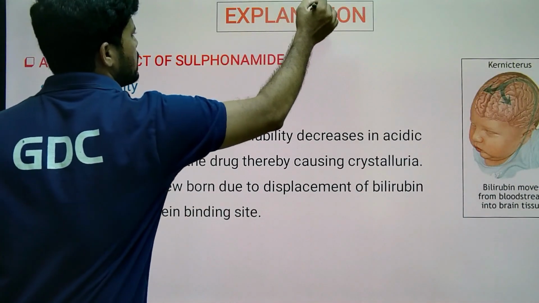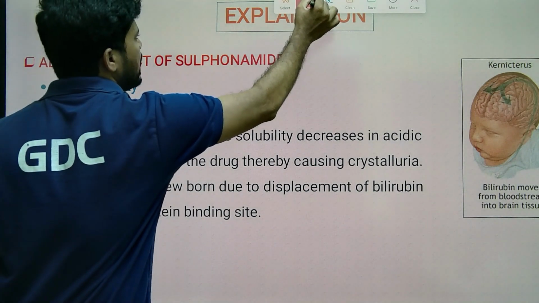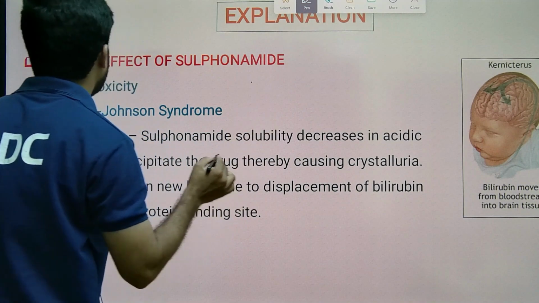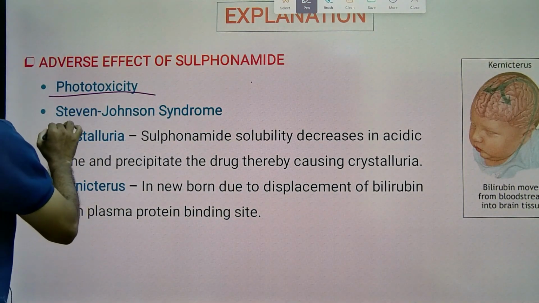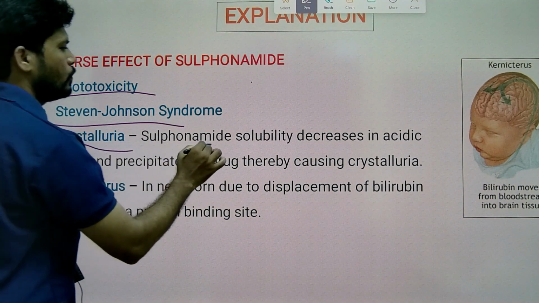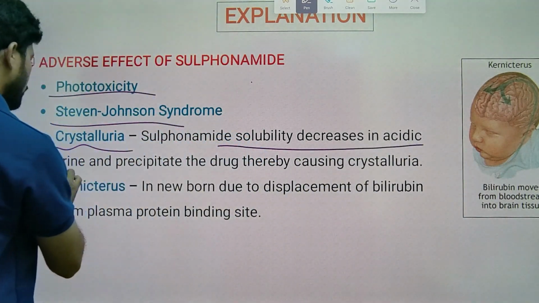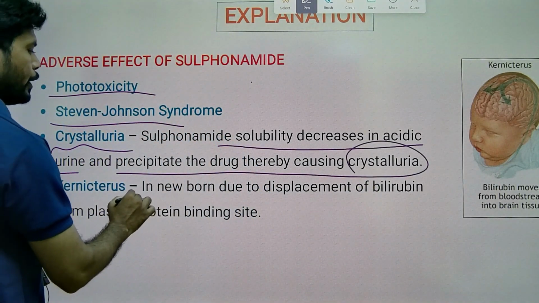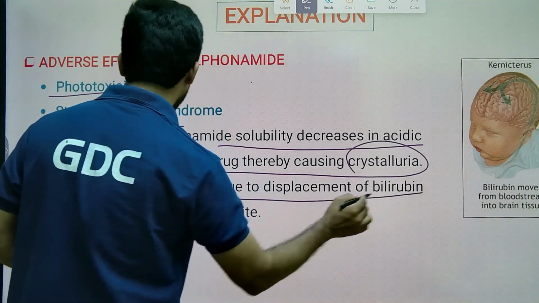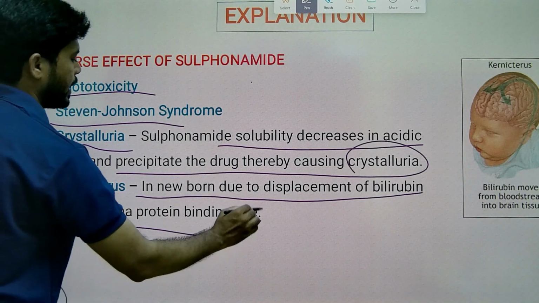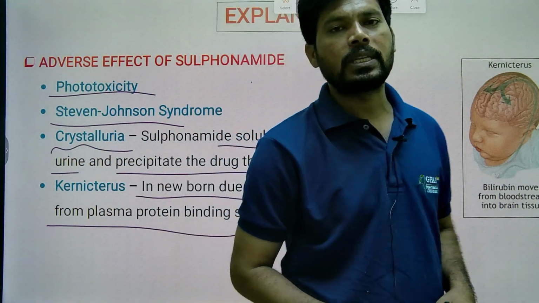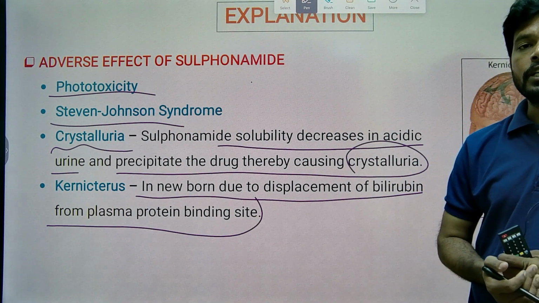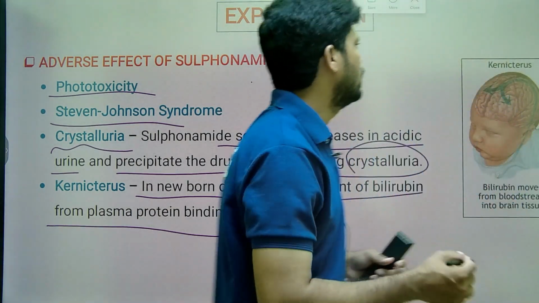So let's see the side effects, adverse effects of sulfonamides. Side effects occur along with the drug action. Adverse effects are observed at high dose. So phototoxicity, light sensitivity, Stevens-Johnson syndrome, crystalluria. Sulfonamide solubility decreases in acidic urine and precipitates the drug, thereby causing crystalluria. And kernicterus in newborns is due to displacement of bilirubin from plasma protein binding sites, increasing the levels of bile pigments in the plasma, which may cross the blood-brain barrier in neonates and cause neonatal jaundice.